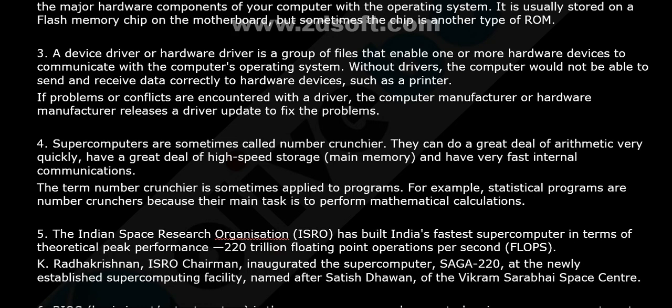So next, supercomputers are sometimes called number crunchers. Why? They can do a great deal of arithmetic very quickly, and have a great deal of high-speed storage, main memory, and very fast internal communications. The term number cruncher is sometimes applied to programs. For example, statistical programs are number crunchers because the main task is to perform mathematical calculations.